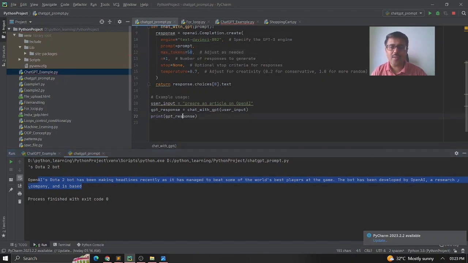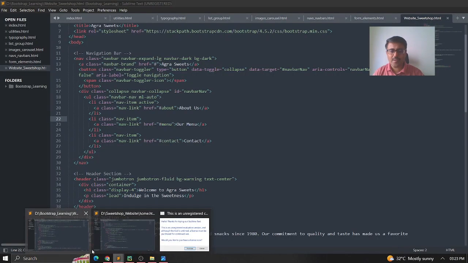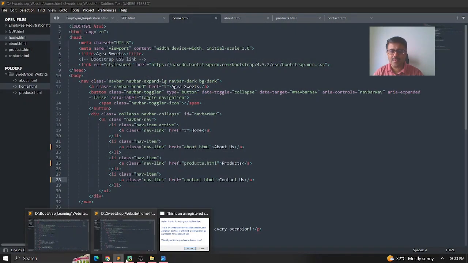So likewise, that is how we as developers can use ChatGPT. And mostly we are coming towards the end. The last interesting part, we'll see here.